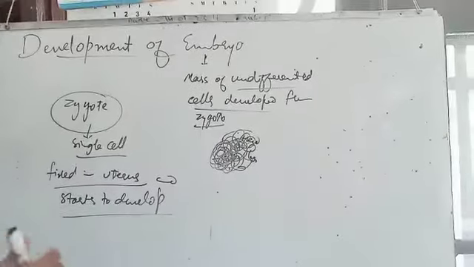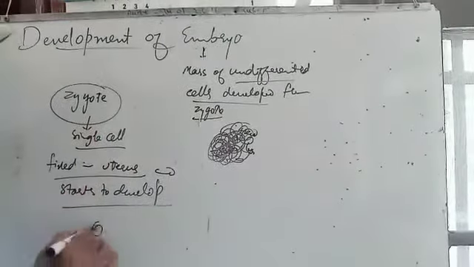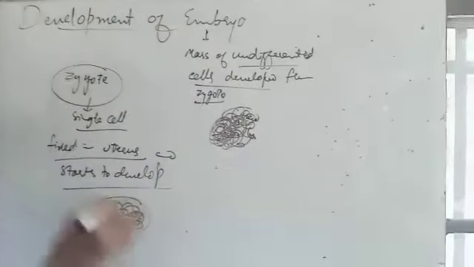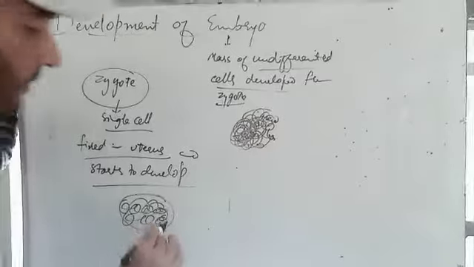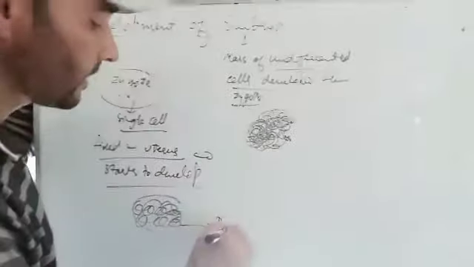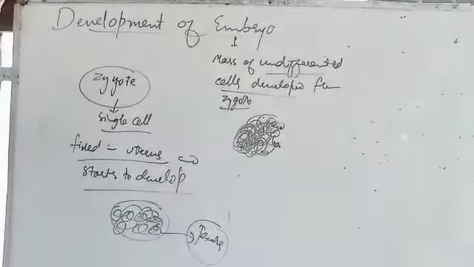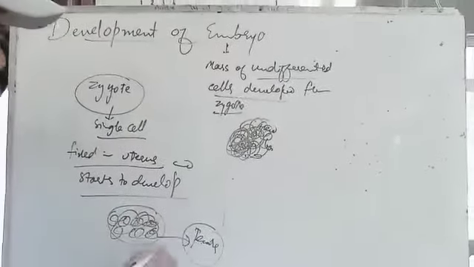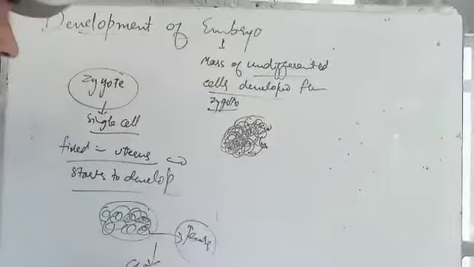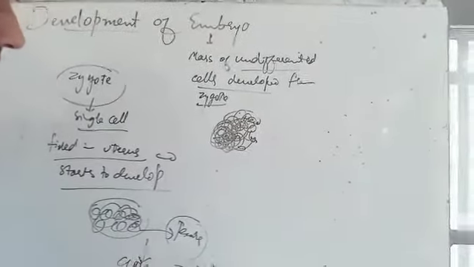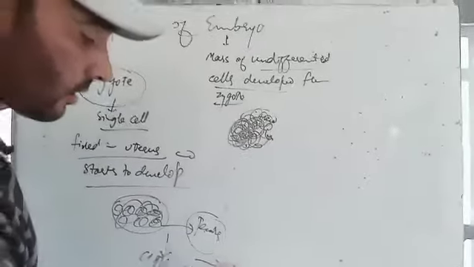Then after that, the embryo is formed. Embryo, undifferentiated mass of cells, and then the fetus. That means some parts are differentiated, and in case of humans, after 9 months, the new individual gets birth.